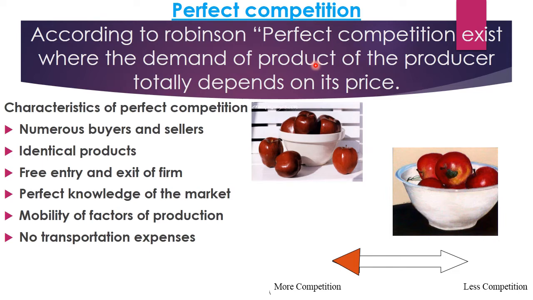One more definition we can say: perfect competition is a market system where there are many firms that sell identical products, that is, the same type of products. No firm is large enough to influence the market price. Any firm is not so large that it can influence the price of that particular product in the market. So that is called a perfect competition.